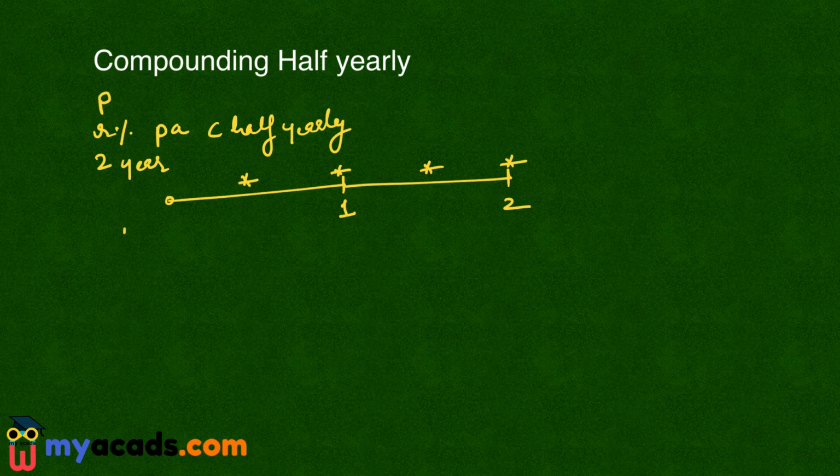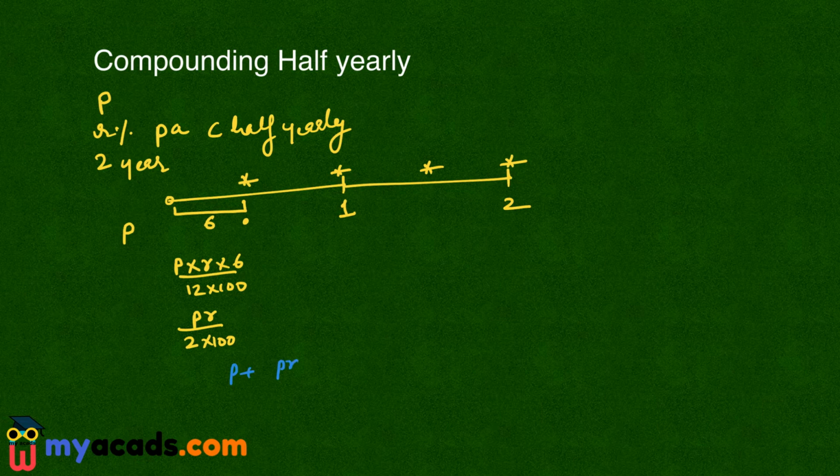So here my principal is P. Now the rate of interest for this first 6 months is principal into rate of interest is R and time period is 6 by 12 upon 100. So this is PR by 2 into 100. Now compounding will take place here. So my new principal will become P plus PR by 2 into 100. This is my new principal.